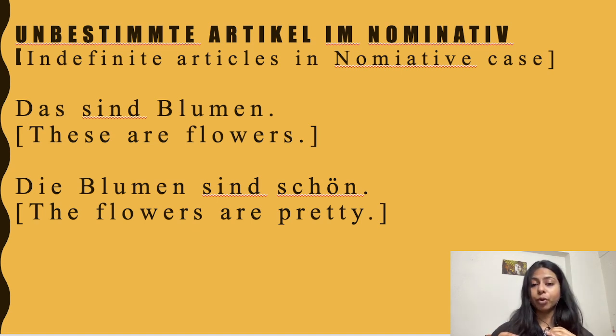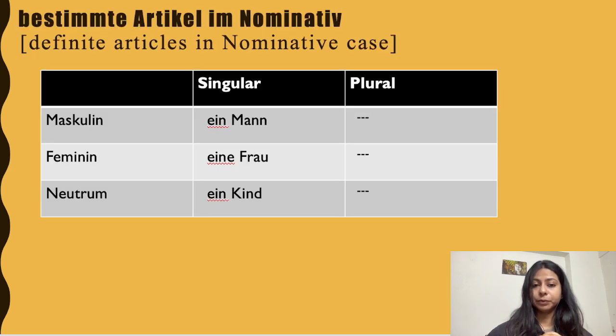It is very important to remember that in definite articles, we had articles with plurals, but in unbestimmter Artikel, we will not have unbestimmter Artikel in case of plural. So please remember that. That is very important for you to remember.